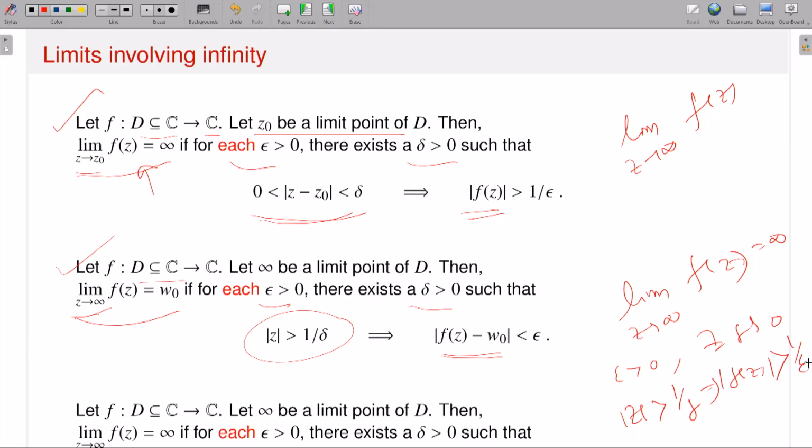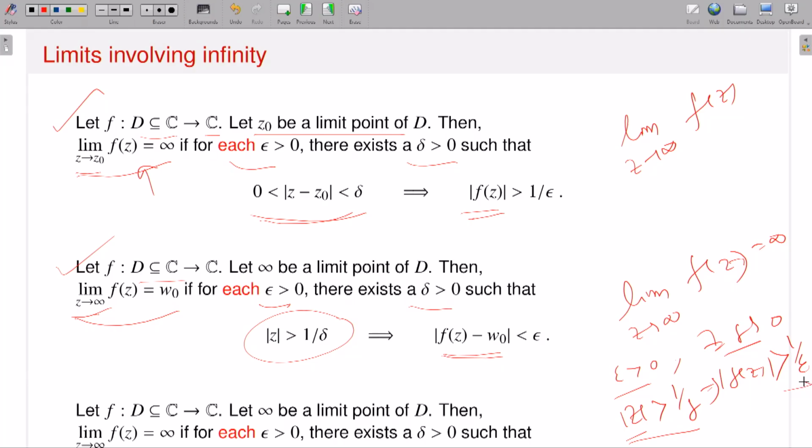That means if mod z is large, then I demand that modulus of f z also should be large. In terms of epsilon delta, of course it is not showing here, the thing is that given epsilon there exists a delta such that if modulus of z is greater than 1 by delta, that means if the modulus of z is very large, then the corresponding value of modulus of f of z is also very large, that means this is also greater than 1 by epsilon.